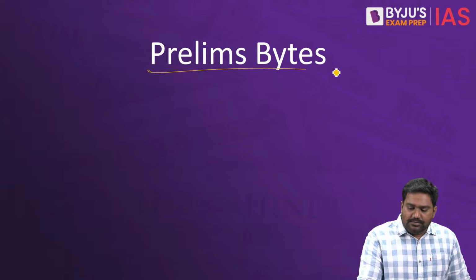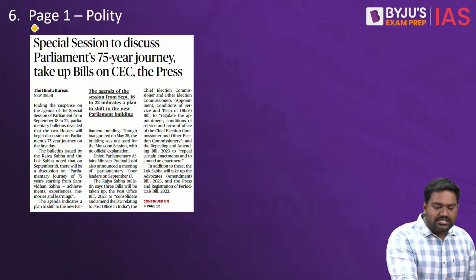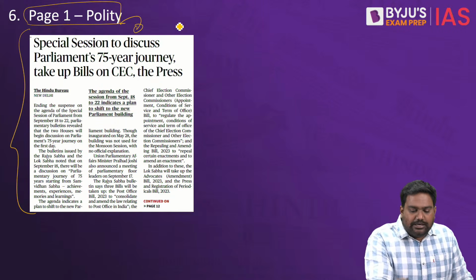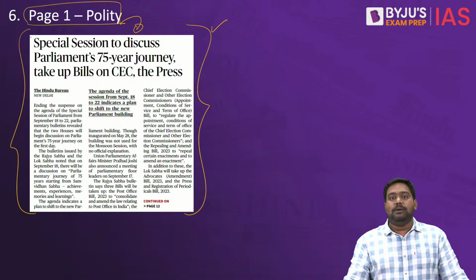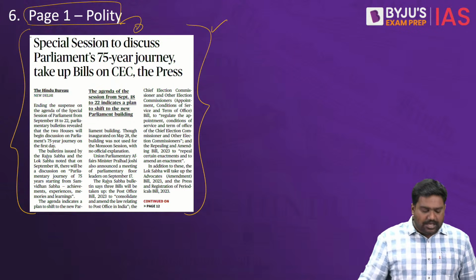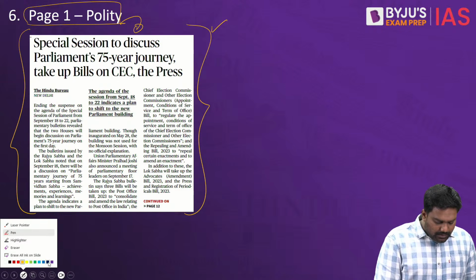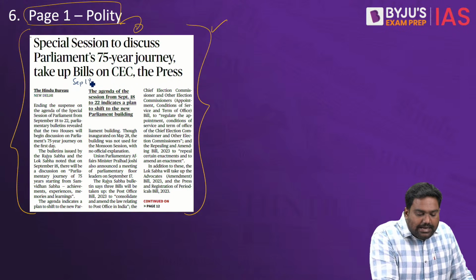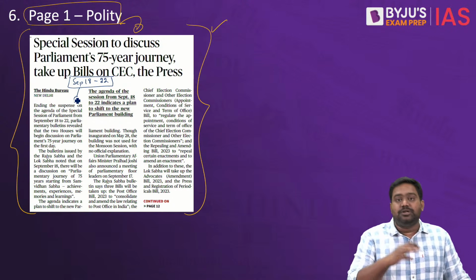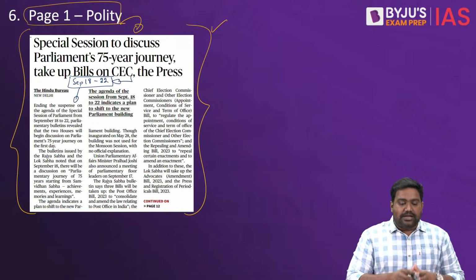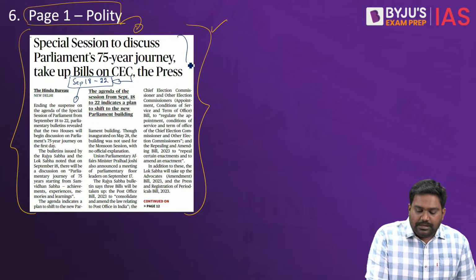Now we can proceed to the prelims section where we take a quick look at the smaller articles in today's newspaper. On the first page itself, we have an article referring to the special session of the Parliament that has been called by the Government of India. The Government of India surprised everyone by notifying a special session which is going to be held from September 18th to 22nd. There were also a lot of rumors and suspicion regarding what bills will be tabled, what issues will be discussed. Finally, these rumors have been addressed by the government.